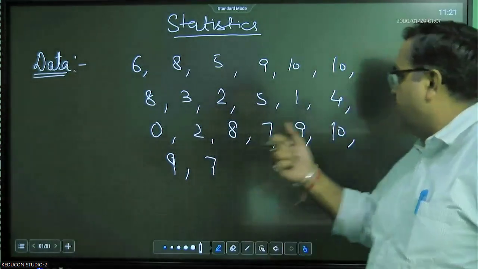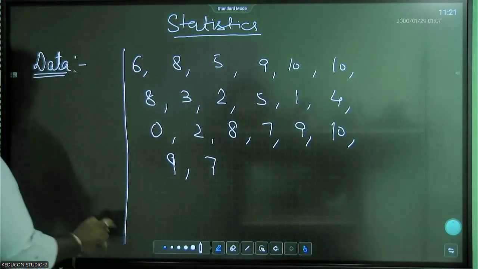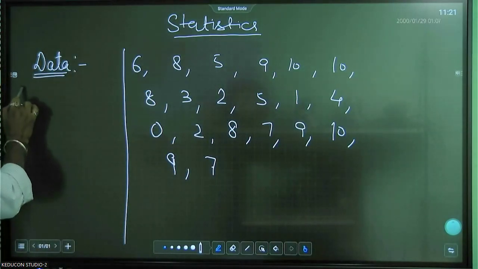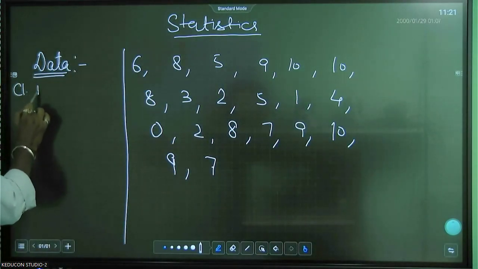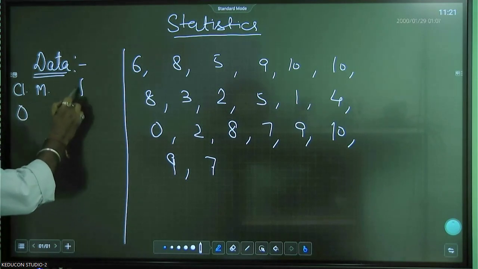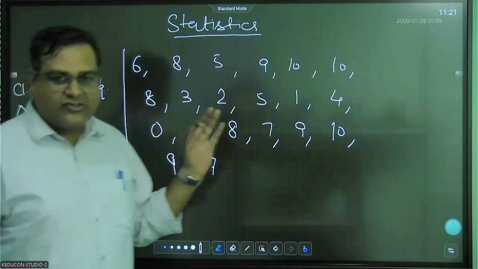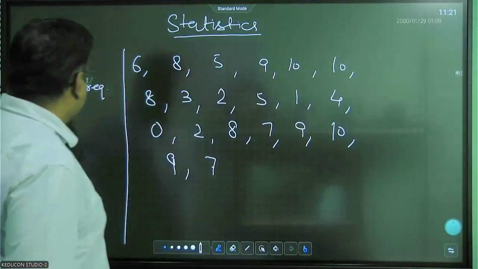For example, let's say I take here class marks, how many students got 0 marks? Here we write the frequency. Frequency means how many students got the different marks, right?